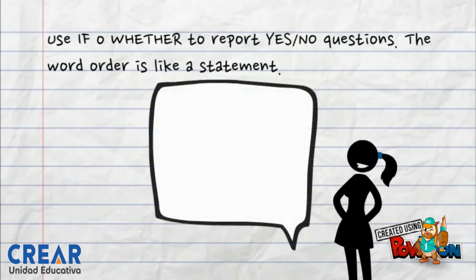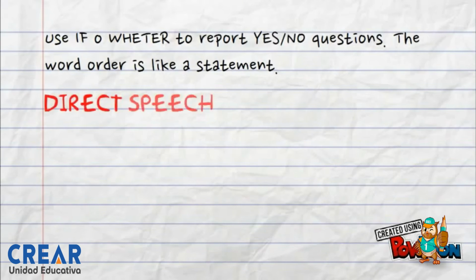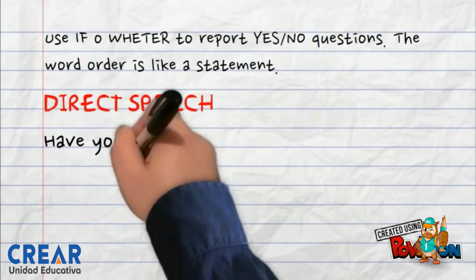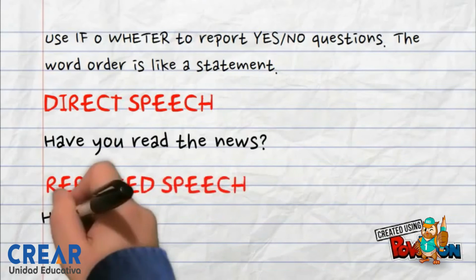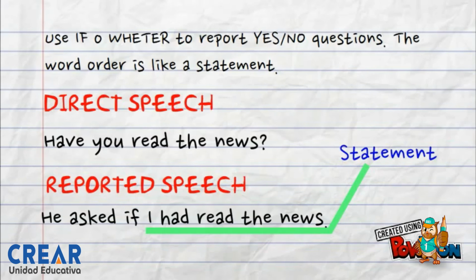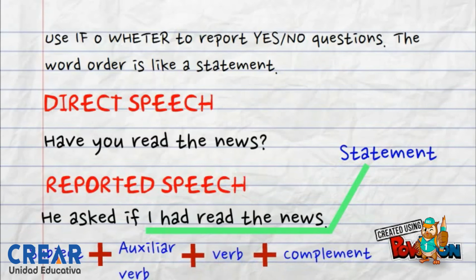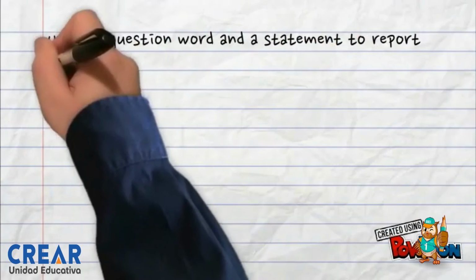Have you read the news? He asked if I had read the news. Past perfect. Okay? If I had read the news. Direct speech. Have you read the news? And then with the reported speech, he asked if I had read the news. Okay, that's a statement. Then we have the personal pronoun plus the auxiliary verb and the structure of it.